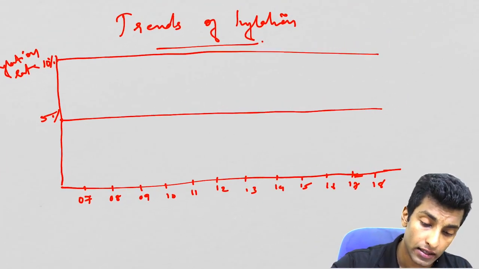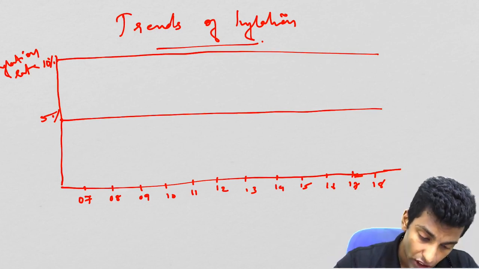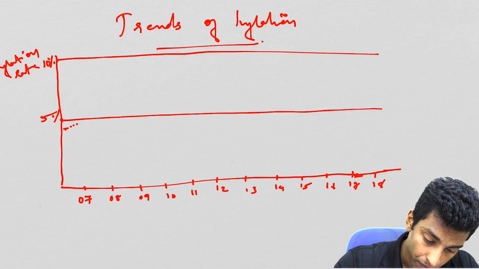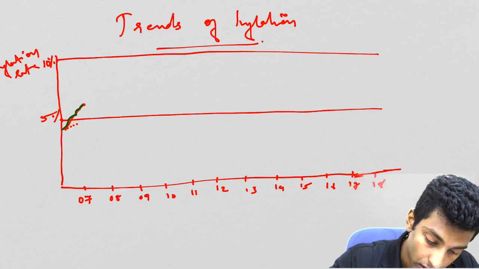So let's try to understand the case of India. So here, starting from 2007, it was around 6. Okay, let me go with another.